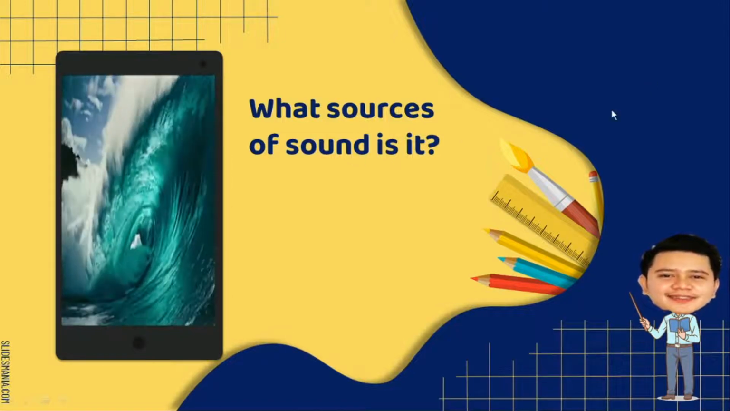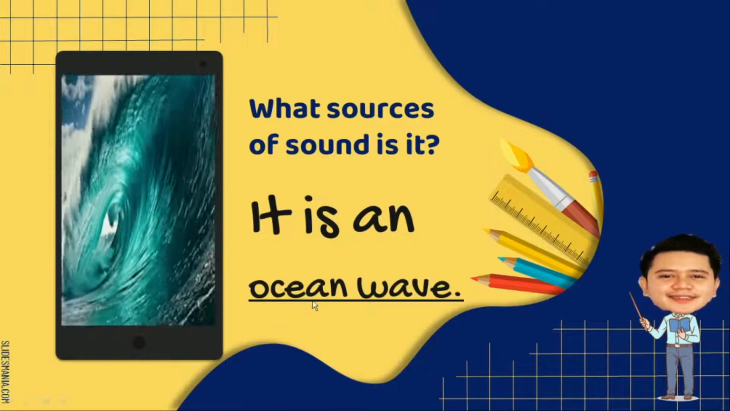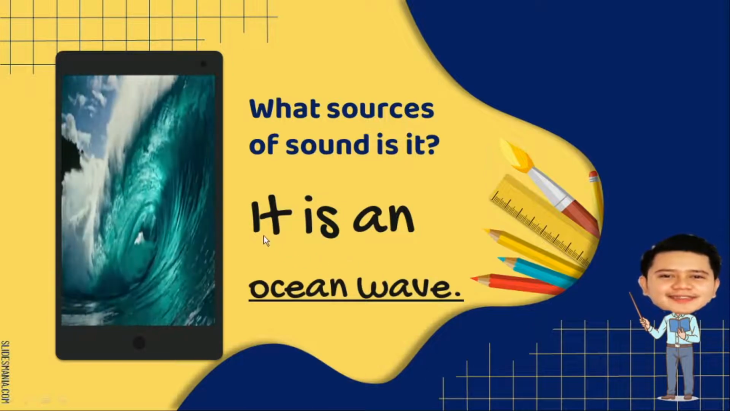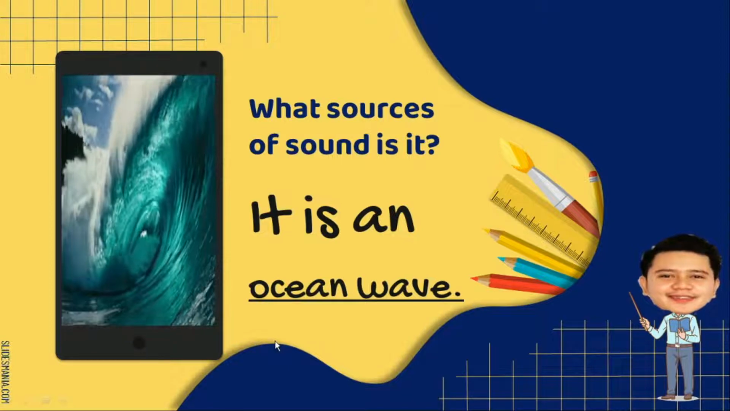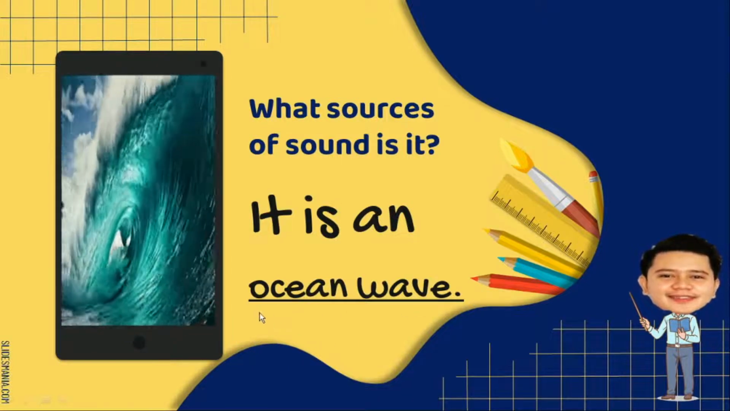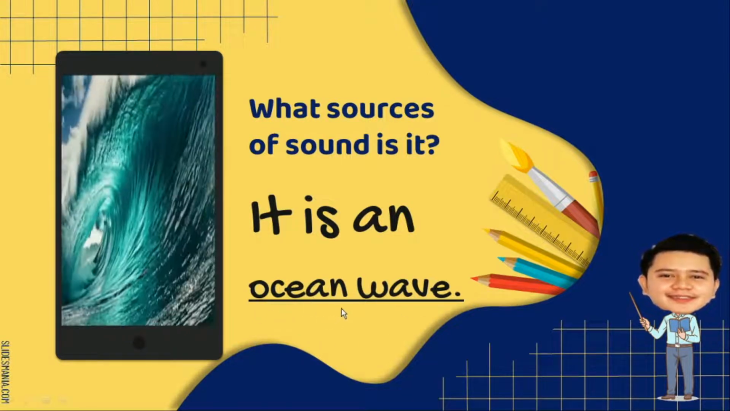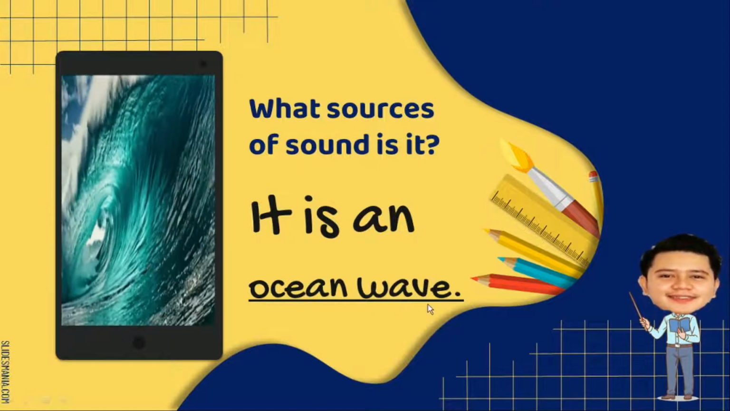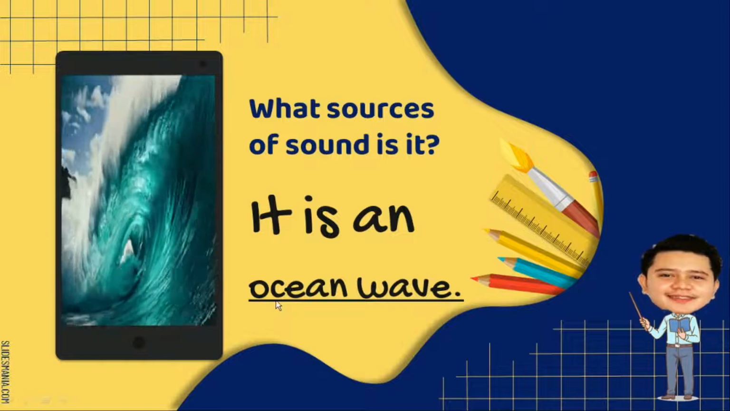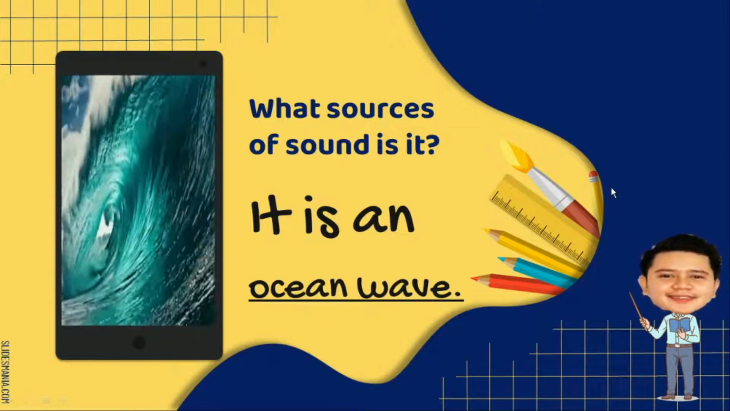So next, what sources of sound is it? Look at the picture. So it is an ocean wave. Again, it is an ocean wave. Now, can you spell ocean wave? O-C-E-A-N. Ocean. Next, W-A-V-E. Wave. Ocean wave. Very good.